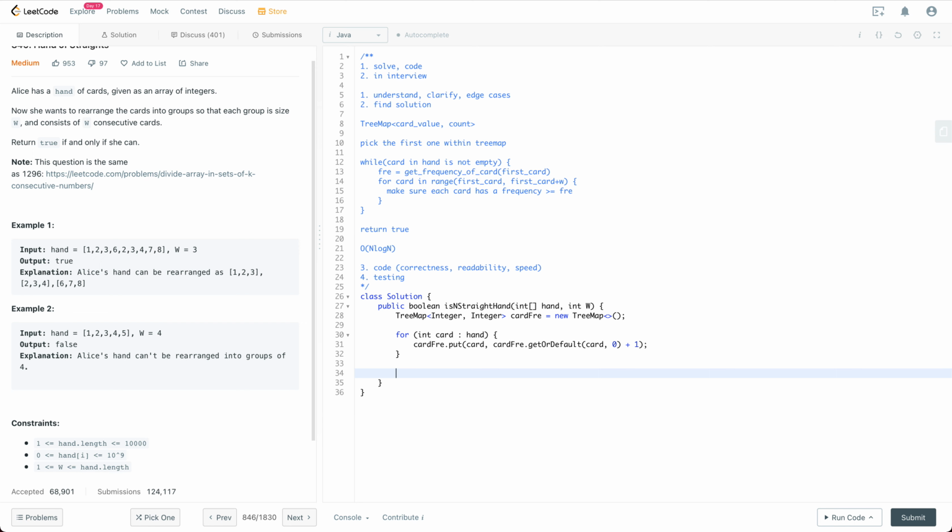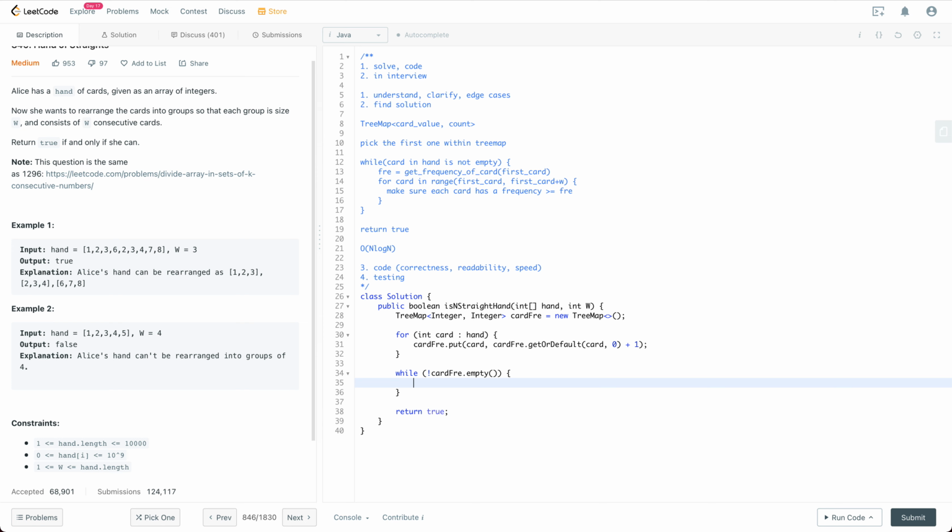After that, we are going to have the while loop. Like I said, while the cardFreq is not empty. Within this while loop, we may return false, but if we finish this while loop, we are going to return true finally.